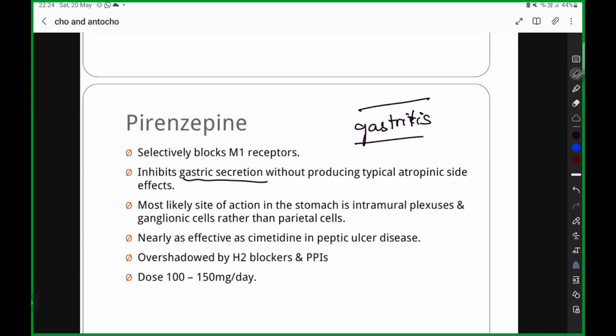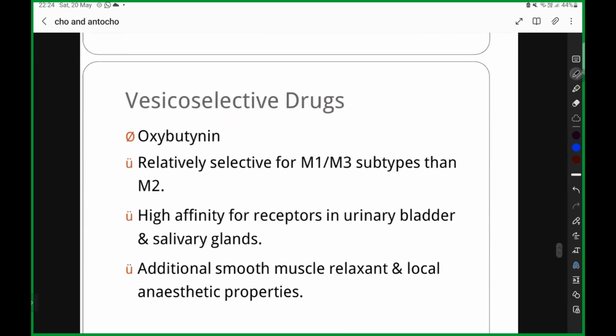So by inhibiting the preganglionic nerve fibers, what happens? It is going to cause decreased secretions. Not only that, you have the intramural plexus and ganglionic cells other than your parietal cells. So it is going to act on all these cells and cause a decrease in gastric secretion. Clear? It is overshadowed by H2 receptor blockers and PPIs nowadays. 100 to 150 mg per day you're going to give.